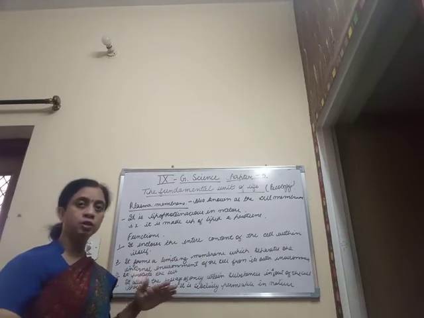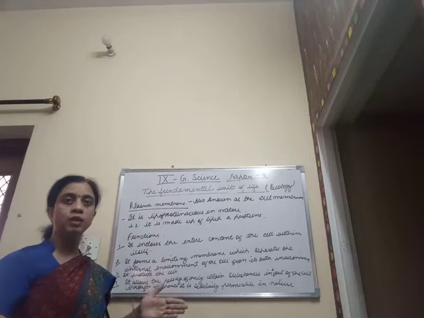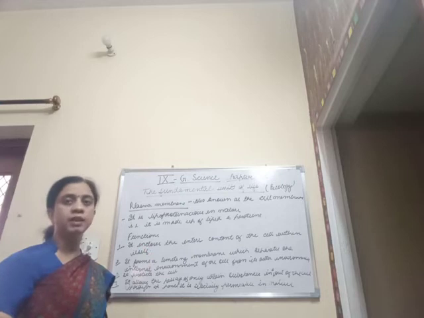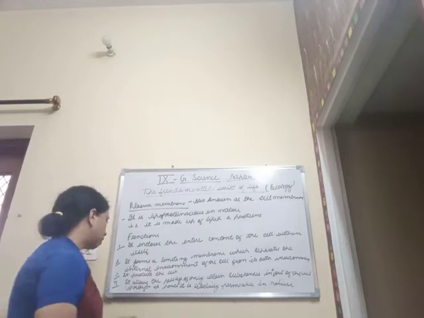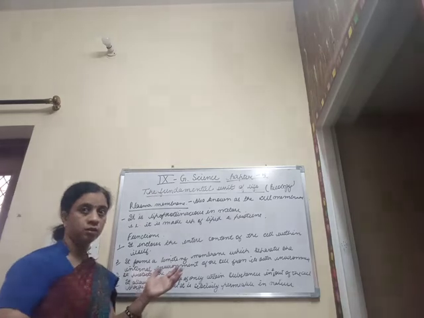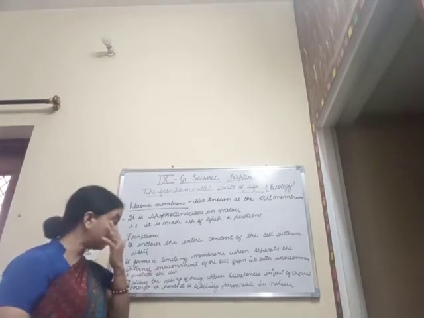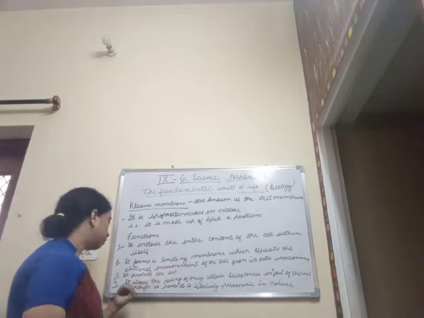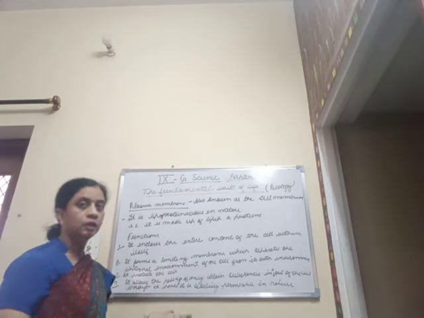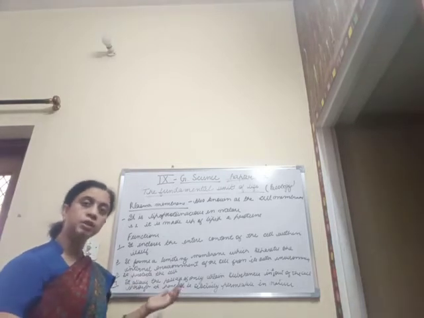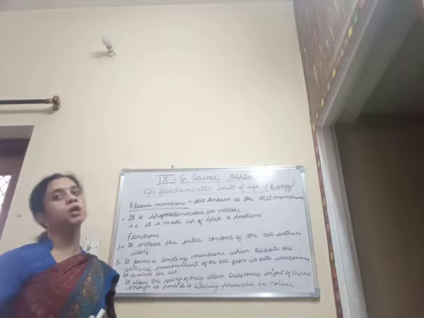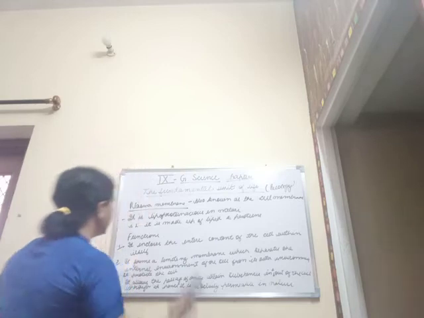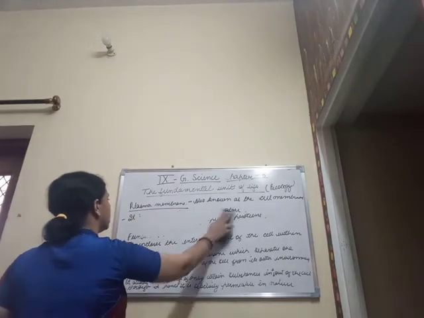Thus, it acts as a barrier between the external environment of the cell and the internal environment of the cell. It isolates the cell environment from the external environment. Then third, it protects the cell by guarding the entry of other particles within the cell. Then fourth, it allows only certain particles to enter into the cell itself. Therefore, it is known as a selectively permeable membrane. Now, we are going to talk about what we understand by selectively permeable nature.